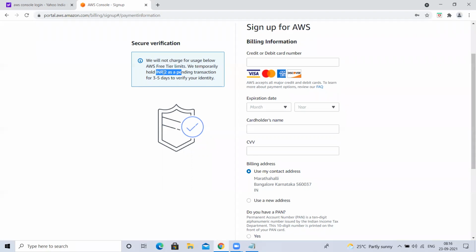Even in future, if we get charged, they will not auto deduct. Okay, anyways, I'll explain that, don't worry. So 2 rupees, right? And in AWS, everything is chargeable. But for 1 year, AWS is giving a few things free. If you utilize only the free things, then you will not get charged.